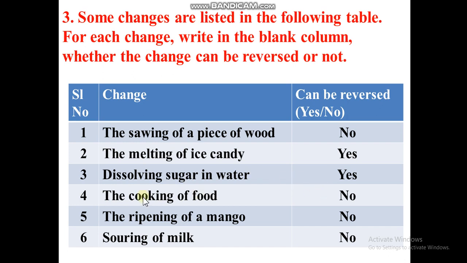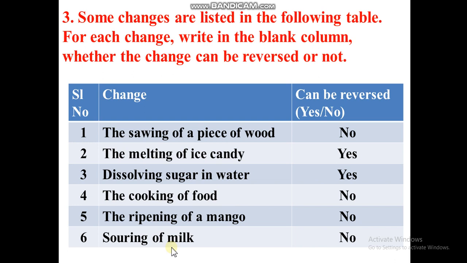The cooking of food. If you have some raw foods and you cook them, is it reversible or irreversible? It is an irreversible change, because the food cannot be brought back to the previous form. The ripening of a mango is also irreversible, because once the mango ripens, it cannot be turned to the previous form. Souring of milk: if we add something into the milk and it gets soured, that is also irreversible, because we cannot bring it back to the previous form.